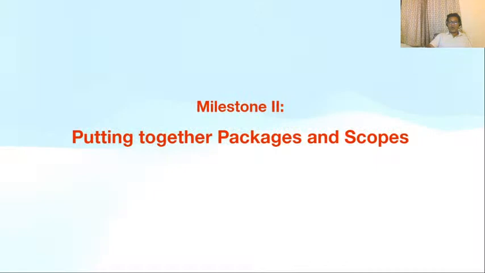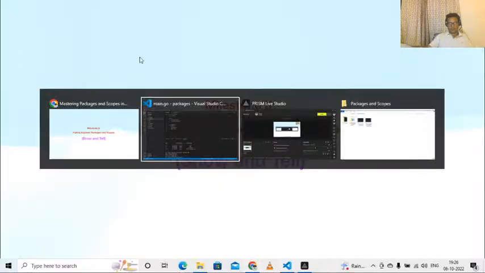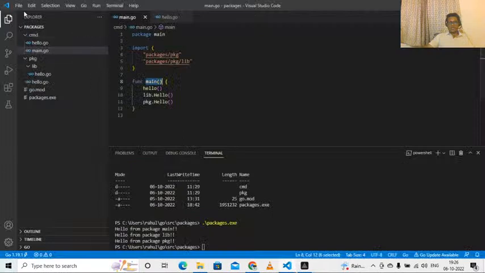Now let us put it all together and create a Go application which demonstrates the use of packages and scopes inside a Golang application. I have already created one application. I'm going to open it.